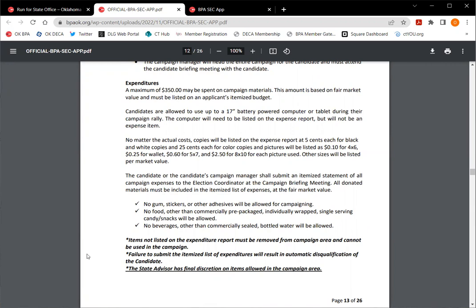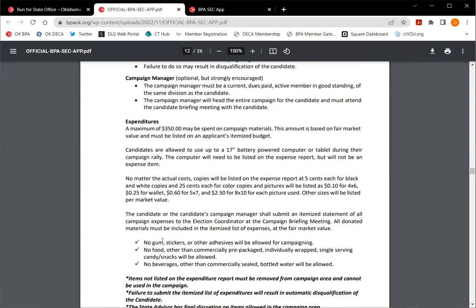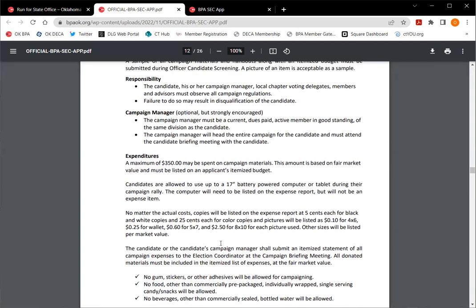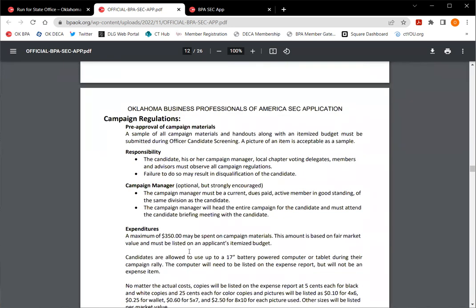If these items are found on your booth, we will have to remove them. And let me tell you, that's not fun for anyone involved. So just make sure you read through that so that it is followed and correct. If you have questions along the way, you can always contact me or your advisors can reach out. We can talk about your campaigns at screening as well, if you make it to screening.